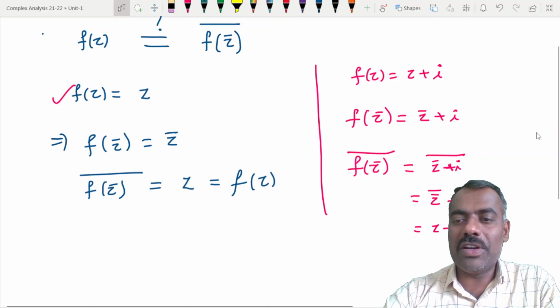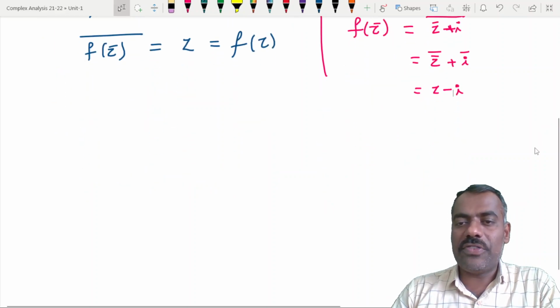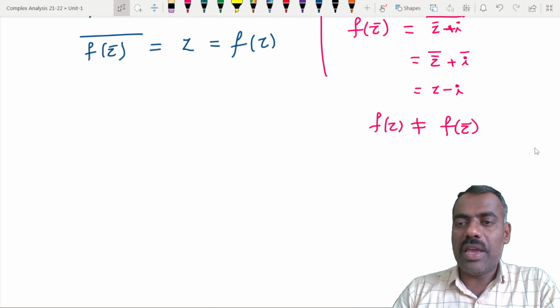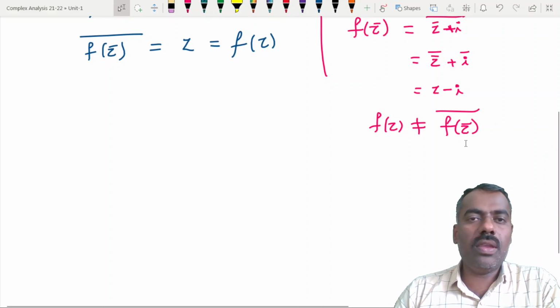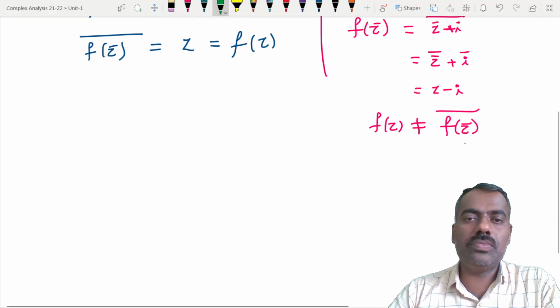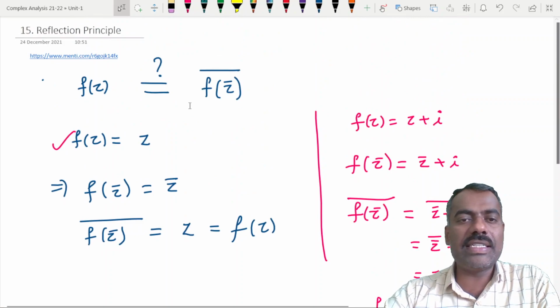For this example, what we have here is, f of z is not equal to f of z bar. Is that clear? Yes or no? So it is not necessary that it is always true.